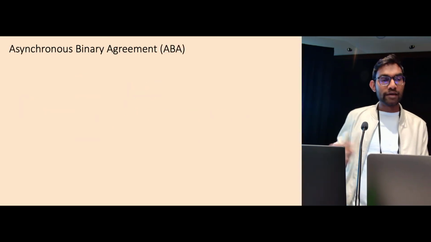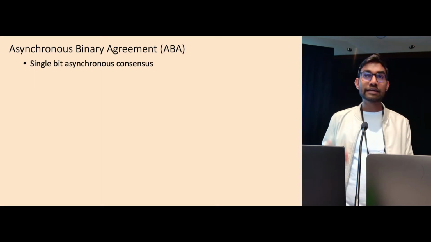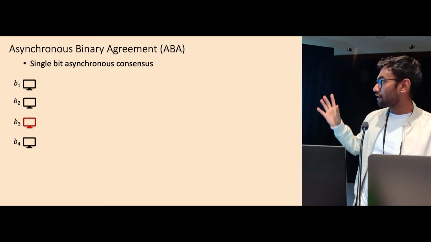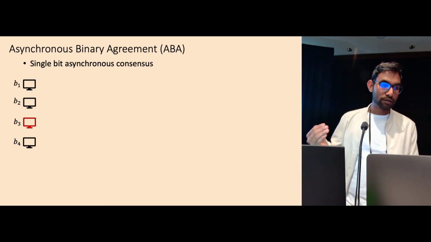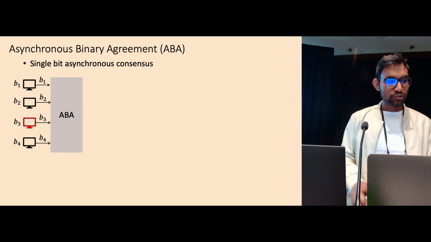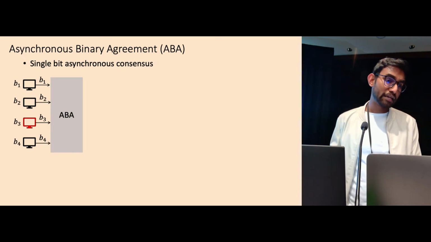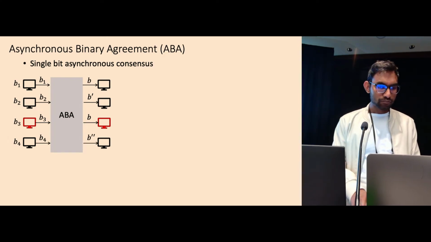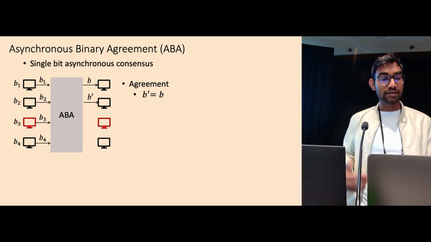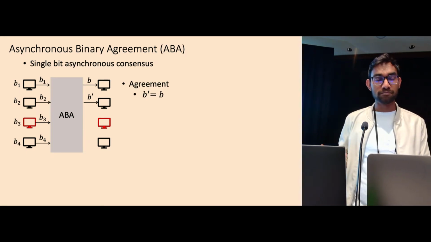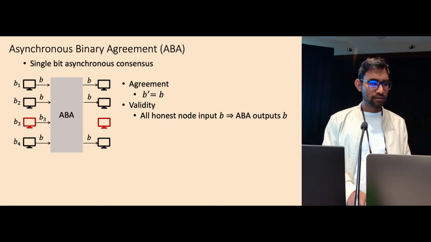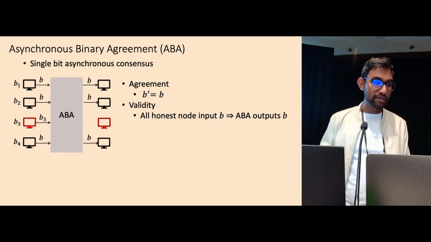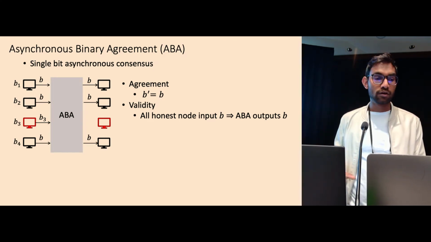You also need asynchronous binary agreement, which is a single-bit asynchronous consensus protocol. Pictorially, this is what it looks like. We have 4 nodes here. Everybody has a bit, B1 up to B4. One of the nodes could be malicious. They run an asynchronous binary agreement, or ABA, protocol, so that at the end of the ABA protocol, everybody outputs a bit. We again want some properties. First is agreement, which says if two honest nodes output a bit, they should always output the same bit. And the validity notion says if all honest nodes started with a common bit, let's say B here, then the ABA protocol should output the same bit B.